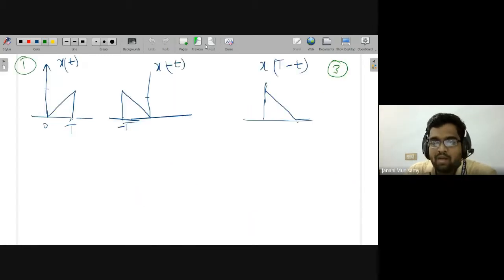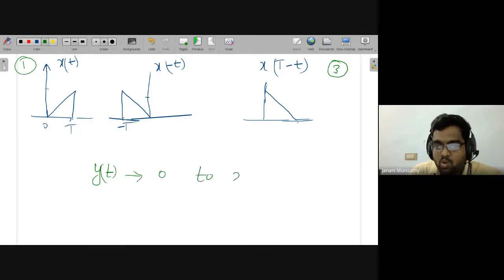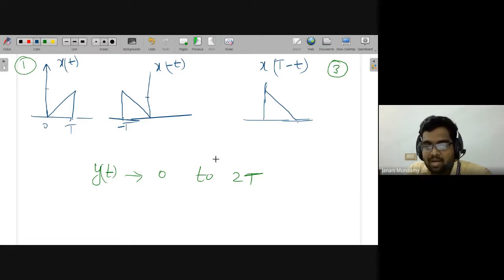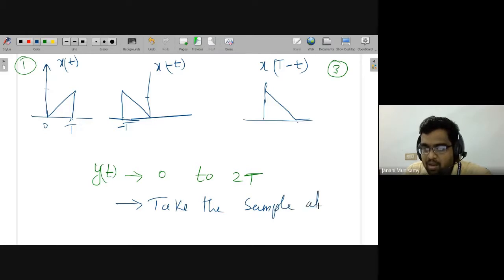Also, where do we have to take the sampling? Definitely y of t will be spread from 0 to 2T. Why? Because each signal is having 0 to T, so the output will spread from 0 to 2T. Now at which point do you take samples to decide about your values? Sampling has to be taken at the middle. So take the sample at the middle, at t equal to T, then easily you can recover back your original signal. That is the idea of the matched filter.